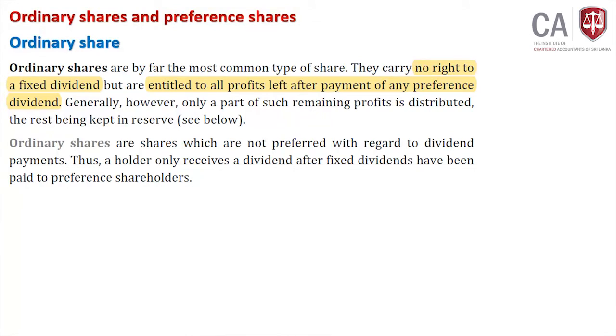Once we pay all the expenses and dividends for preference shareholders, if anything remains, then all or part of that will be distributed as dividend to whom? Ordinary shareholders. They are entitled to all profit left after payment of preference shareholders, all or part of it.